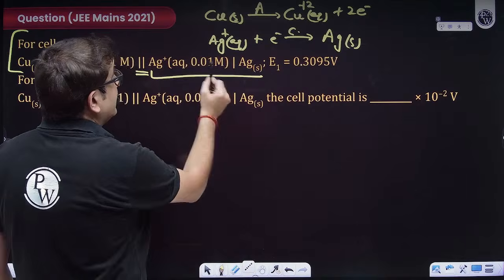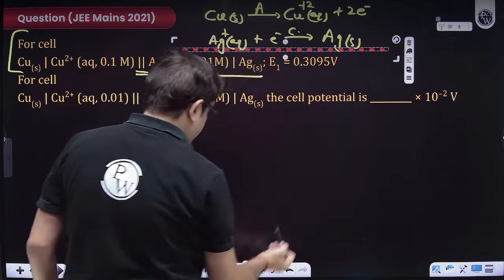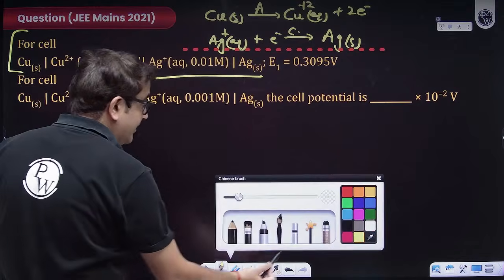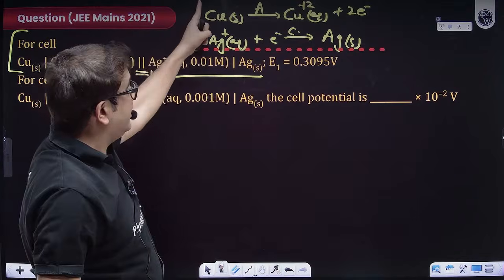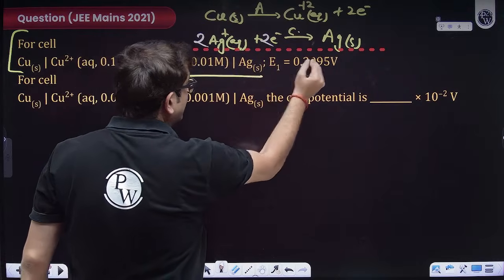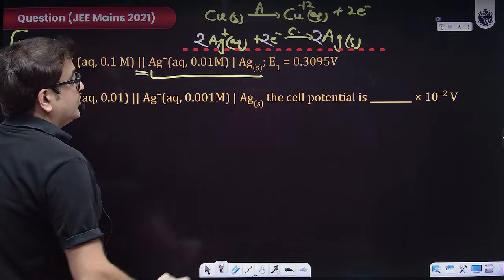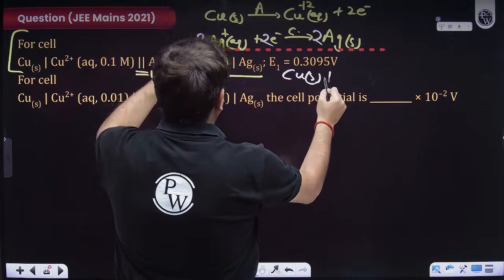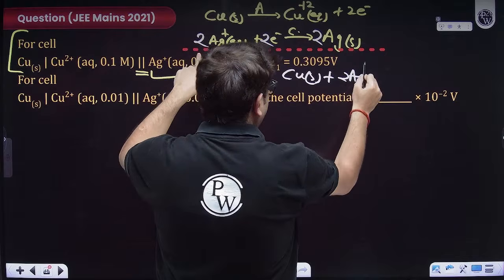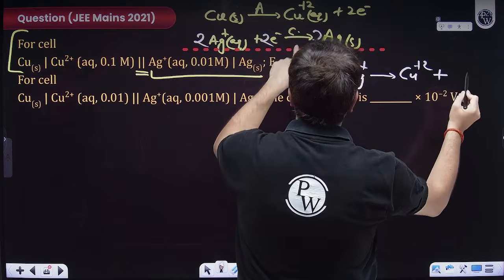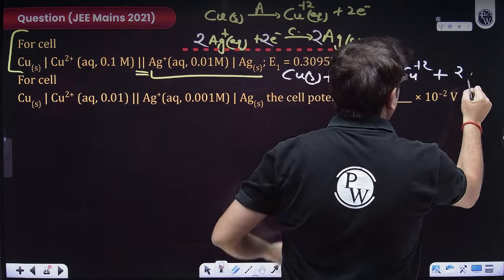How will you write the complete cell reaction? Sir, add them. Sir, how to add them? You have to make the charge transfer equal. This one is giving 2 electrons, so I need 2 electrons here also. So multiply this equation by 2 and add them. What will be the overall cell reaction? Copper solid plus 2 Ag+ aqueous gives Cu2+ aqueous plus 2 silver solid.